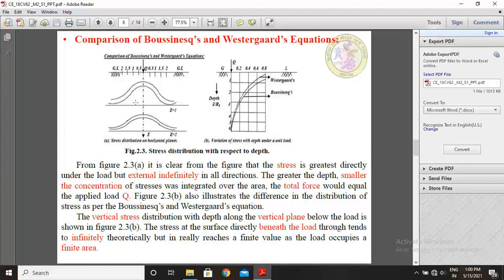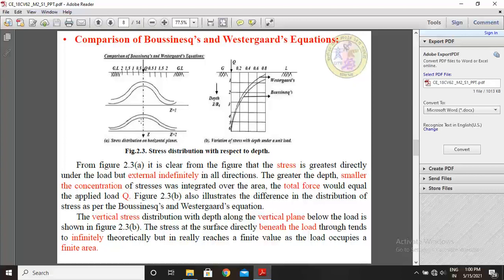Here, while applying the point load Q, this first curve is Boussinesq's equation, and the second curve is Westergaard's equation. At a depth of z equal to 2 meter, if the depth of the foundation is increased with the same point load, how are the stresses?